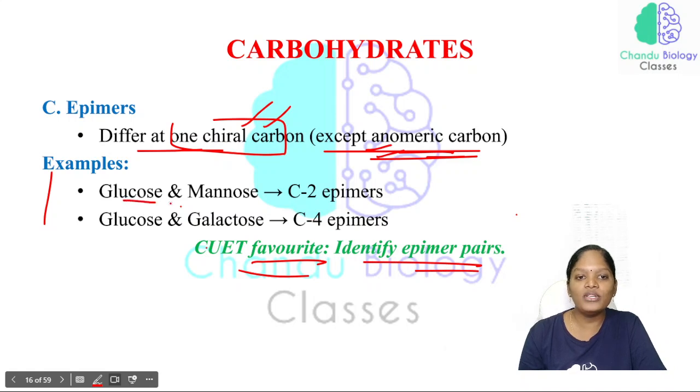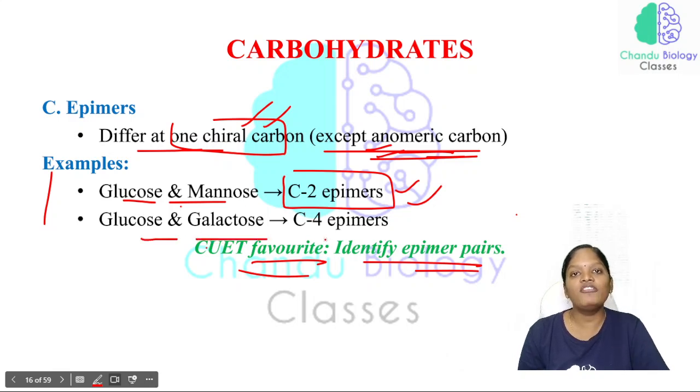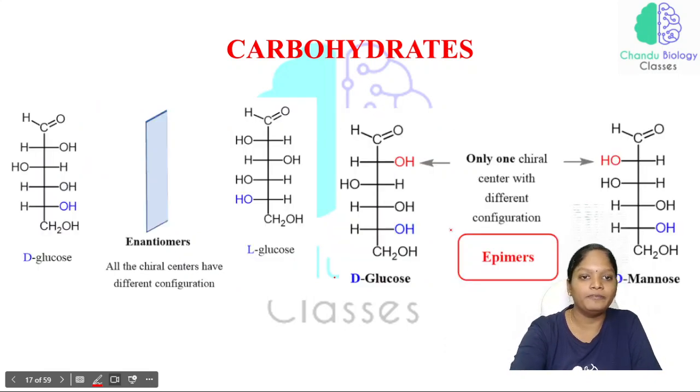In glucose and mannose, the second carbon is different. So that is why we say C2 epimers. In glucose and galactose, the configuration at the fourth carbon is different. So that is why we say this is a C4 epimer.